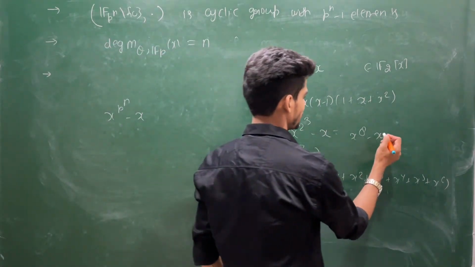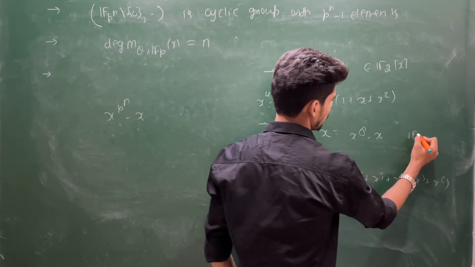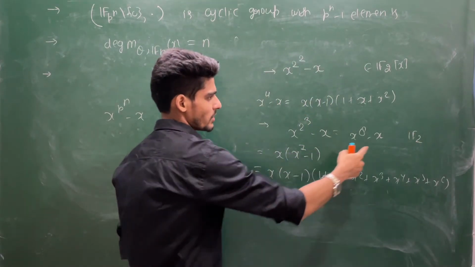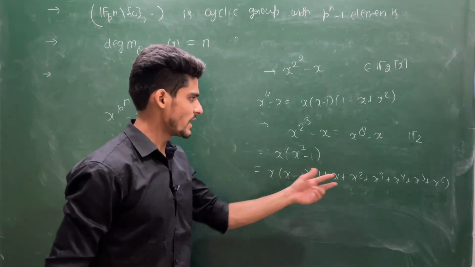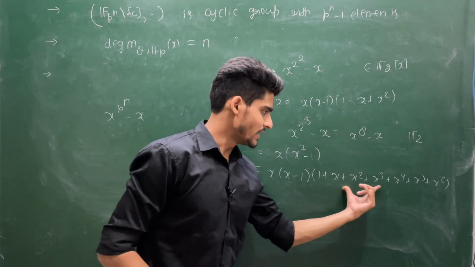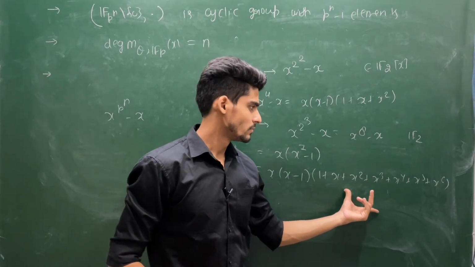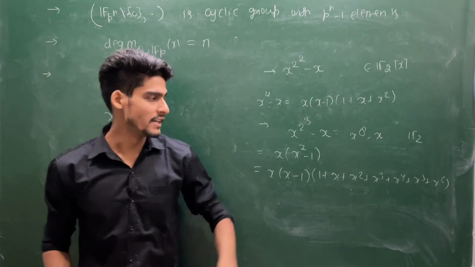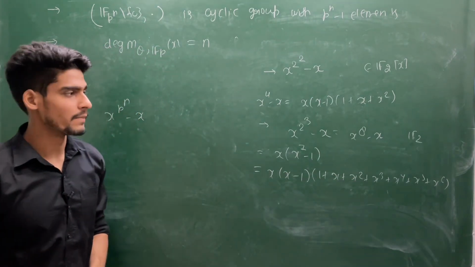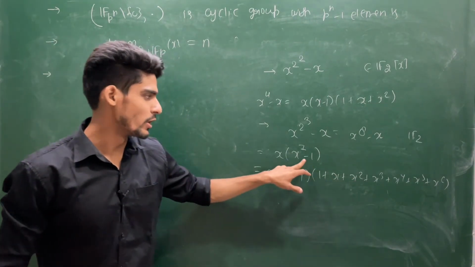Now you are checking over F2. This is irreducible over F2 being a linear polynomial. Whether this is irreducible or not? No, it is not. It is not irreducible. It is reducible. You cannot say it is irreducible.